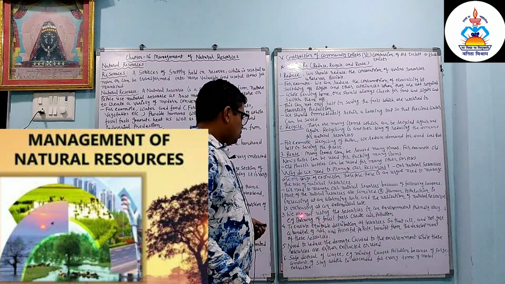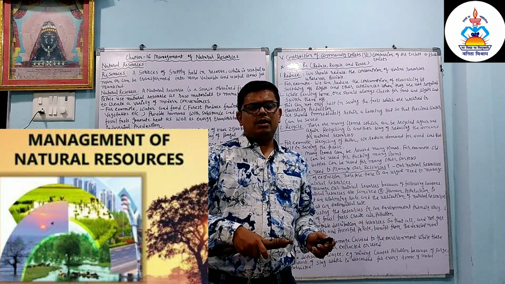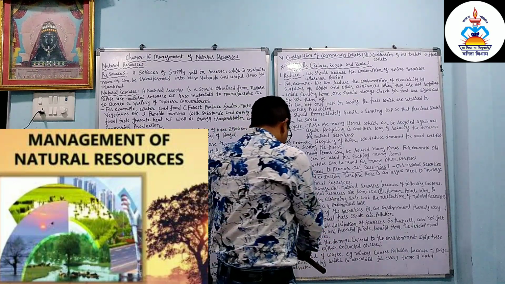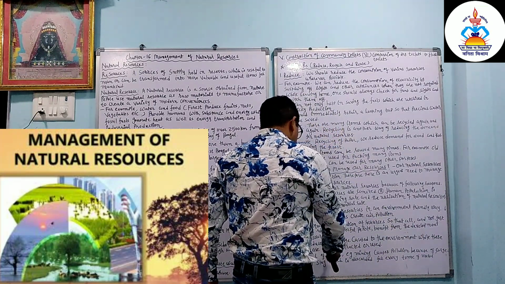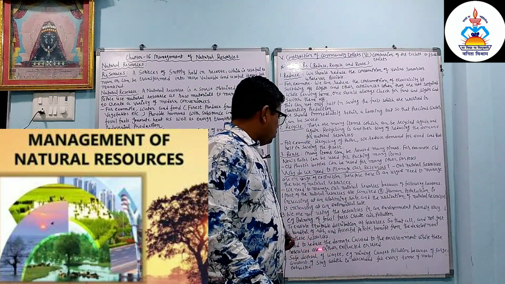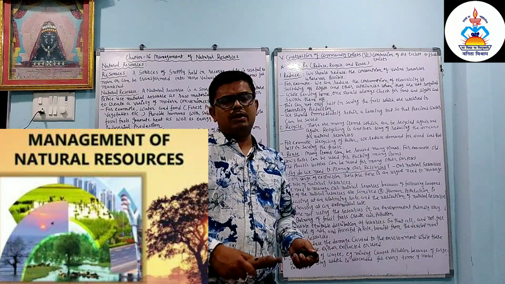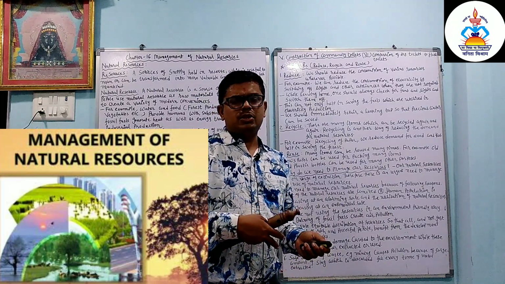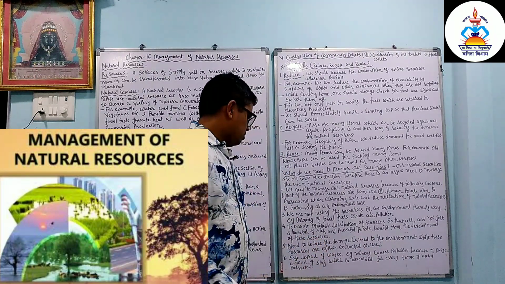So we have to do something so that every person can use the resources properly, and in future they are also available. We also need to reduce the damage caused to the environment while these resources are extracted or used. Whenever we extract, we have to take care that it should not damage the environment, and whenever we use them, they should produce only a little amount of pollution.